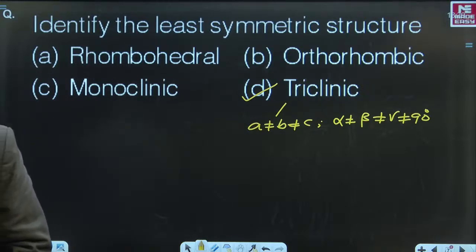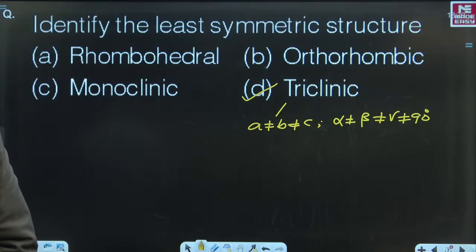Now let us see who has given right answer. Yes, Utkarsh. Yes, very good. Least symmetric crystal structure is the triclinic. Okay, very good. Now that you are able to answer this question, hearty congratulations to every one of you. Let us try to move to the next question.